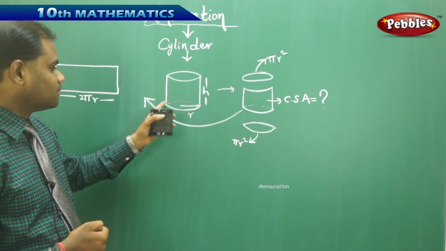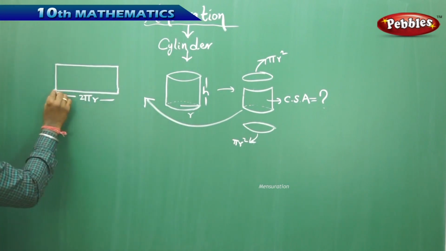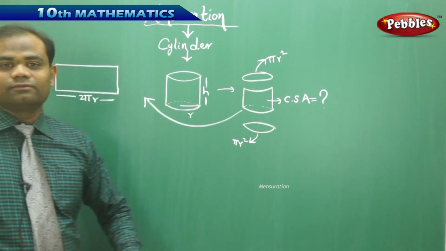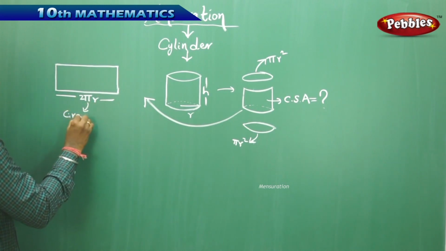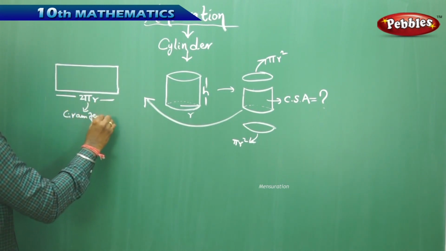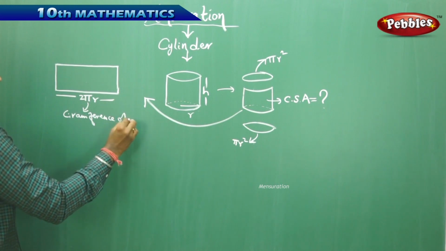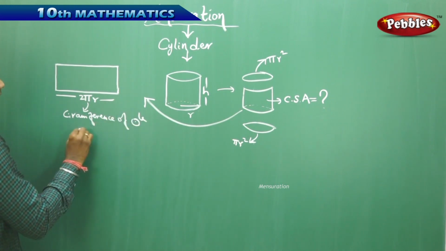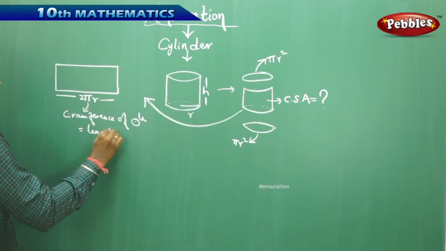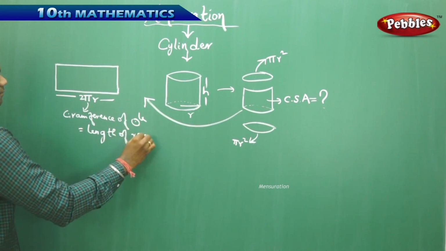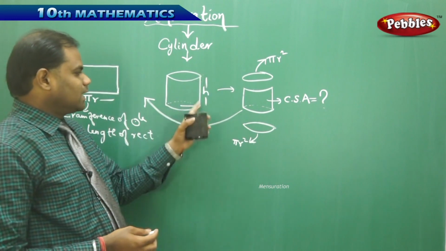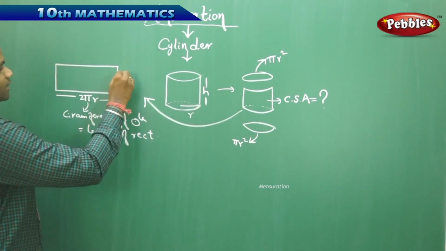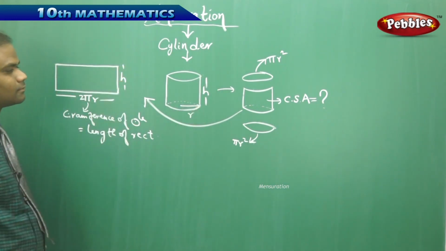The whole strip circumference becomes the length of the rectangle. So this, being the circumference of the circle, is nothing but the length of the rectangle. And obviously my height, which is the width of the rectangle, is h.